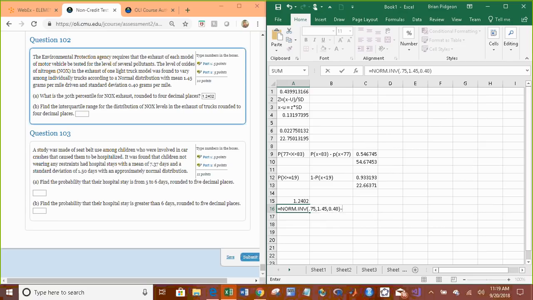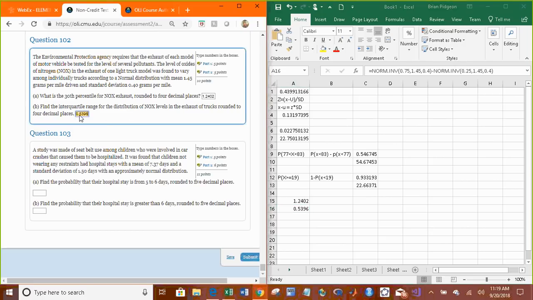Now minus, do it again, norm inverse. Probability is now 0.25. Mean of 1.45, standard deviation of 0.4. And it's enter. And there it is. Rounded to 4 decimal places, 0.5396. Yay, we're done. Almost. One question.